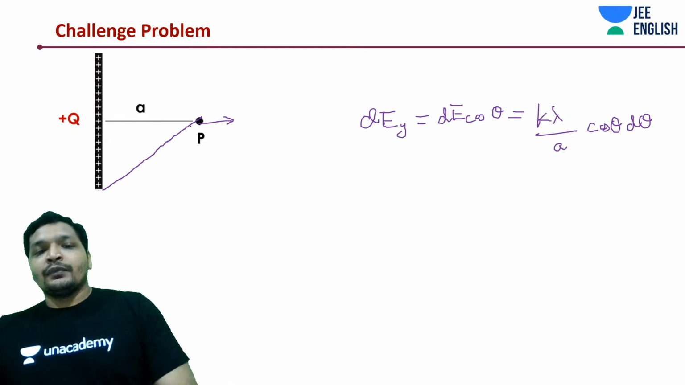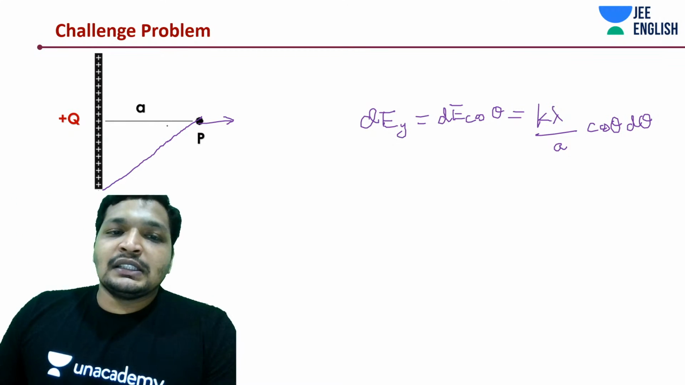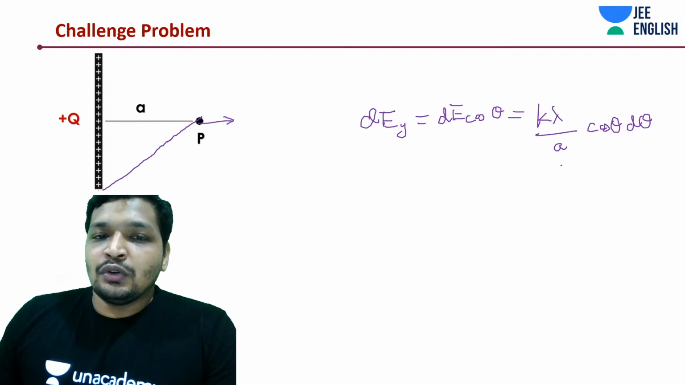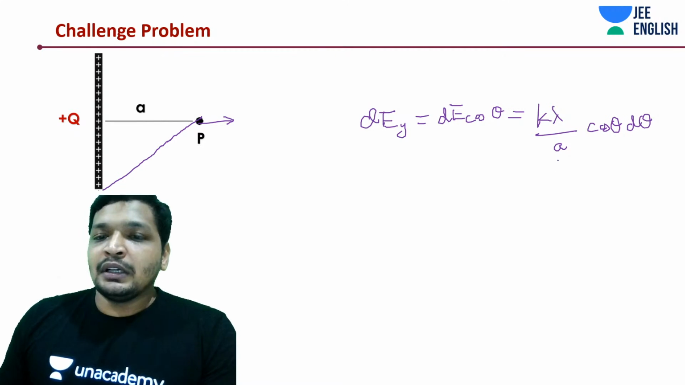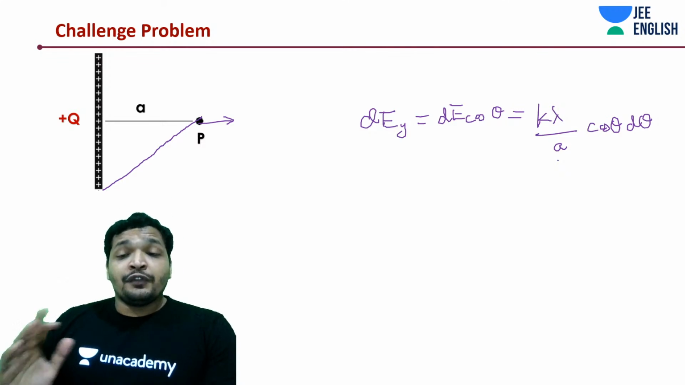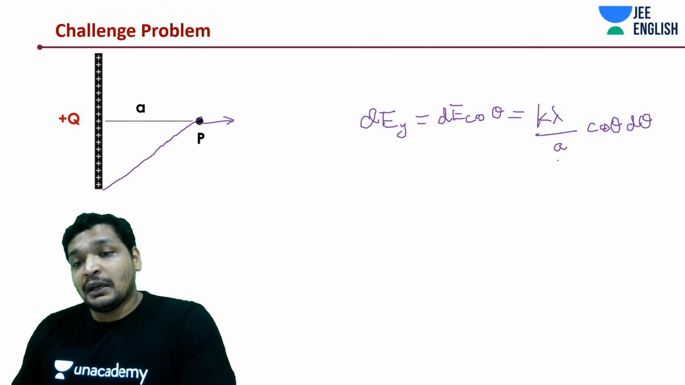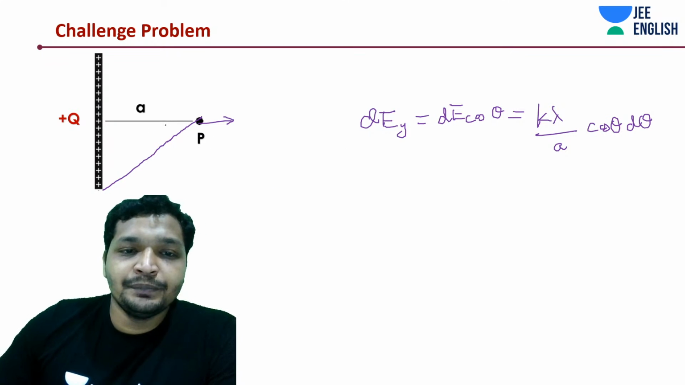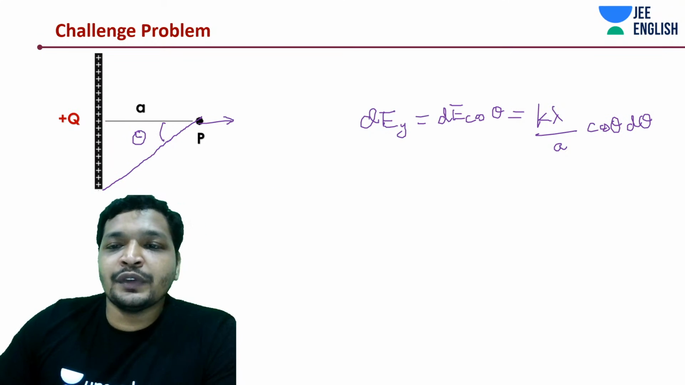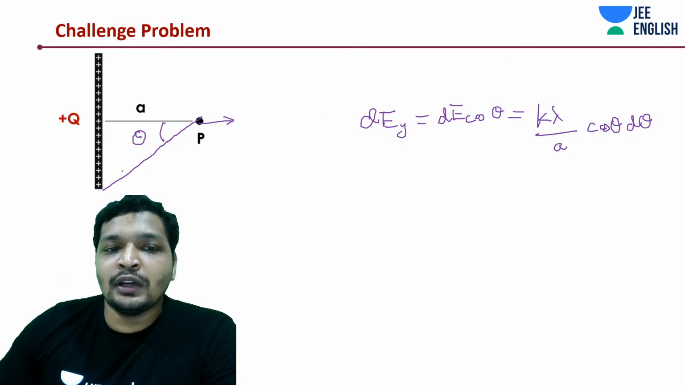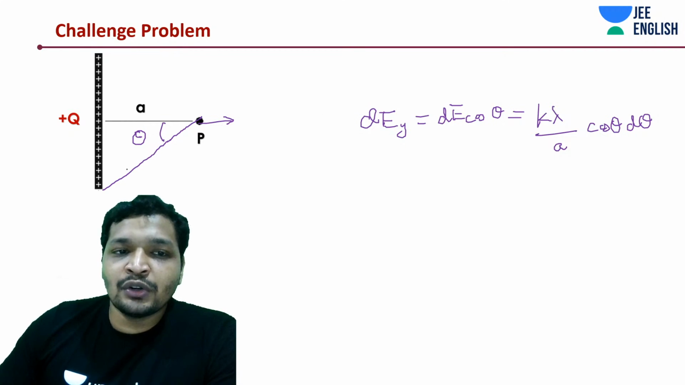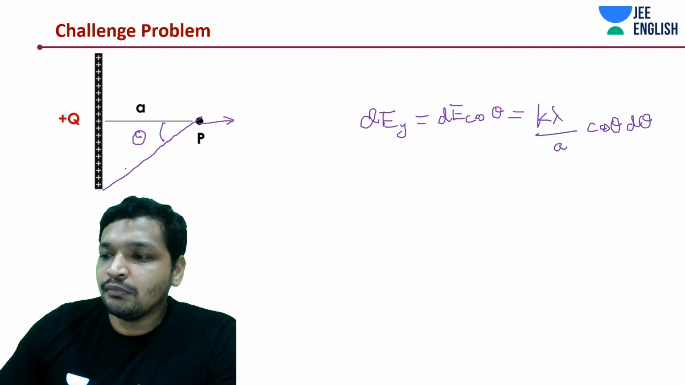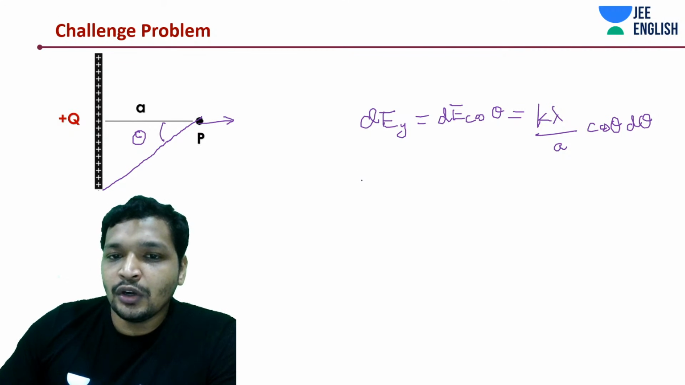Okay. So whatever, but this does not matter. You have to know that perpendicular to the rod, for uniform charge distribution, it will come out as k lambda by a cos theta d theta. Okay, and this theta varies from... One thing we can do is write it as 2 dEy and just calculate it from 0 to theta, right?